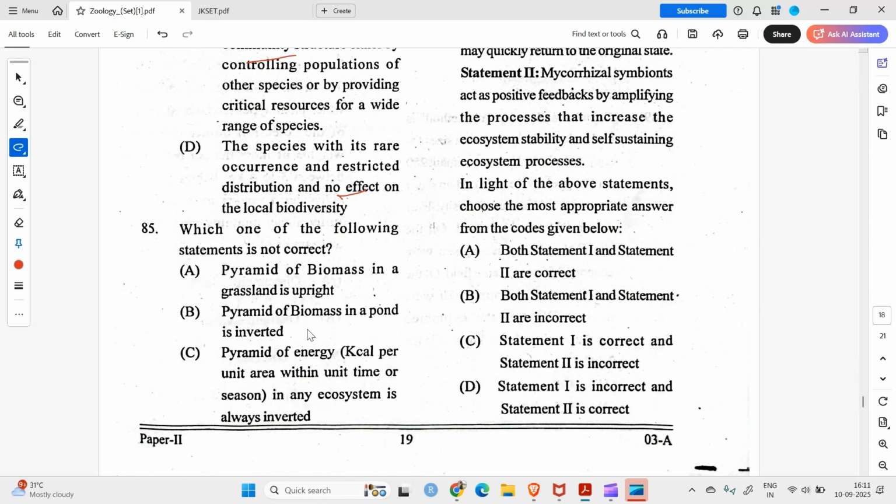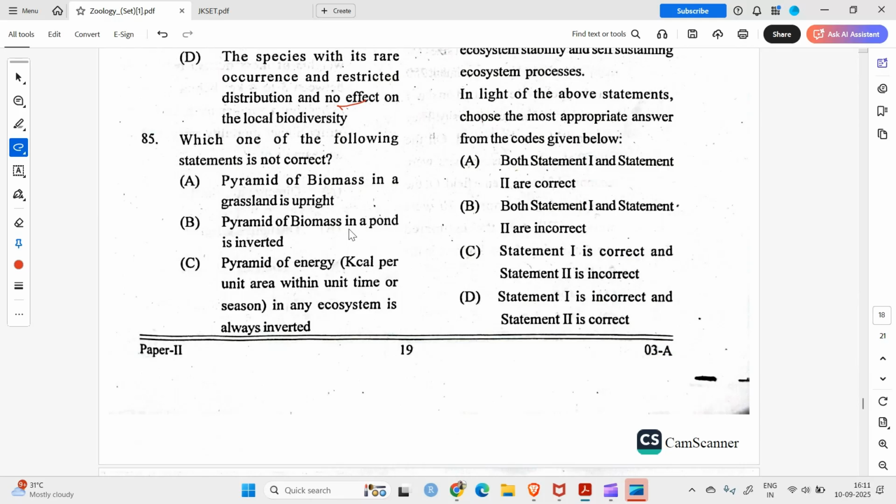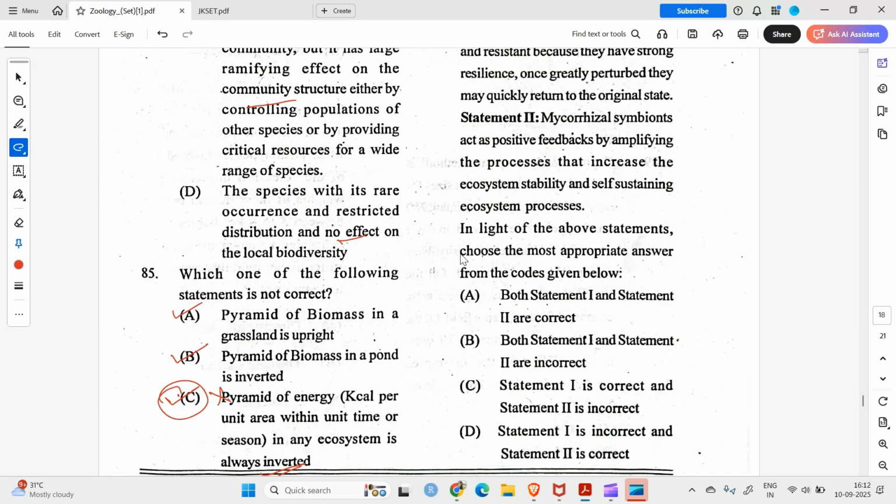Moving on to the next question, number 85. Which of the following statements is not correct? Pyramid of biomass in a grassland is upright. It's correct. Pyramid of biomass in a pond is inverted. Yes, it's also correct. Pyramid of energy in any ecosystem is always inverted. No, it is always upright. So C should be the correct answer. The statement is wrong, but it is the correct answer to this question.